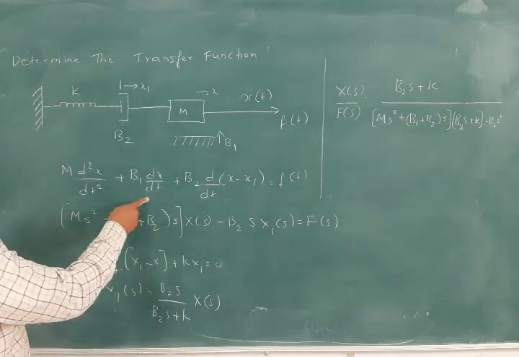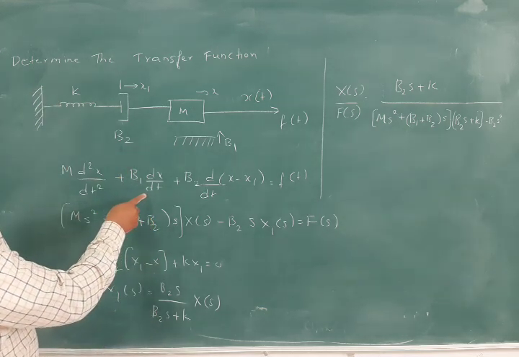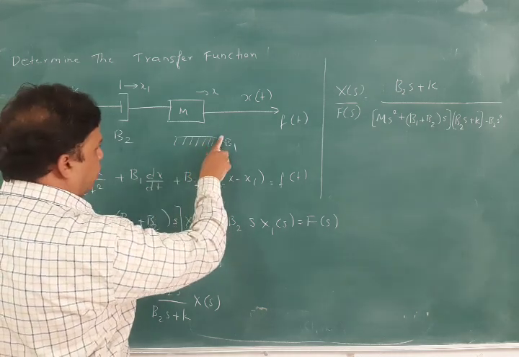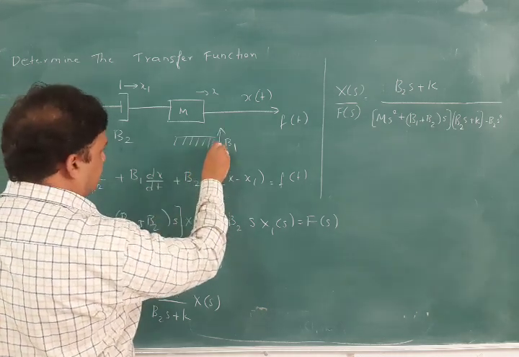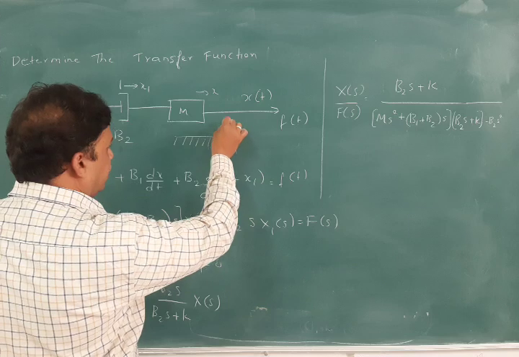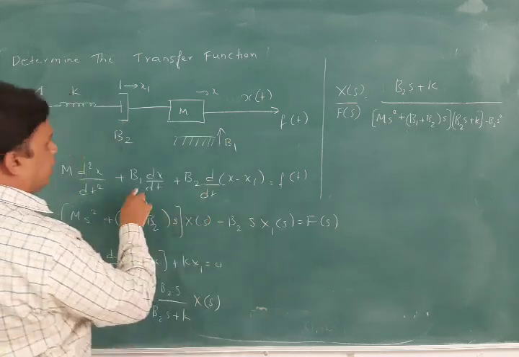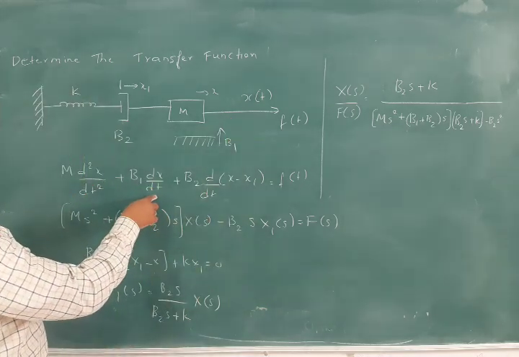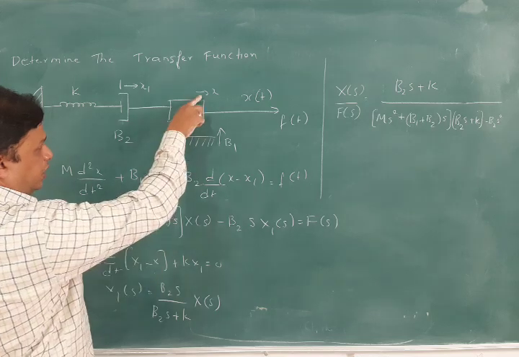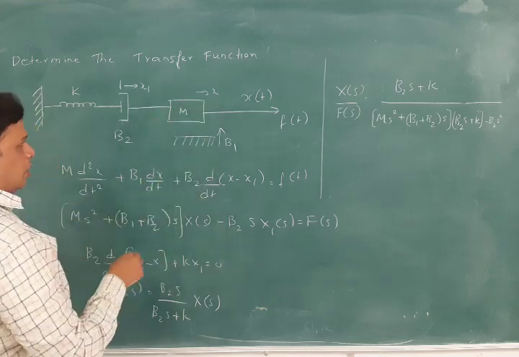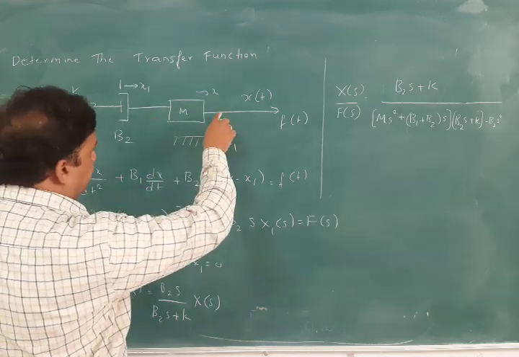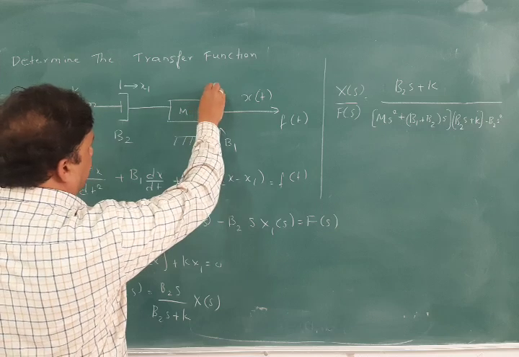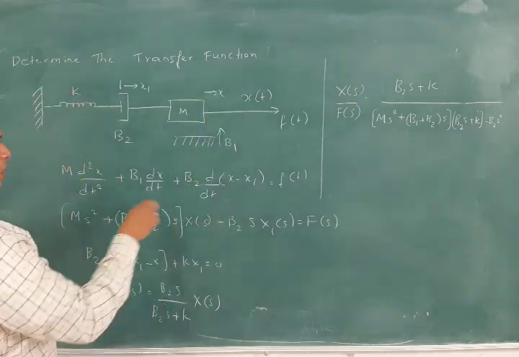The dashpot equation is nothing but this b1, as indicated by the arrow here. If a dashpot is present like this, it can also be given as b1. So b1 into dx by dt, where dx by dt is the displacement given here. Somewhere here the dashpot will be present. Like this you can write that particular displacement here.